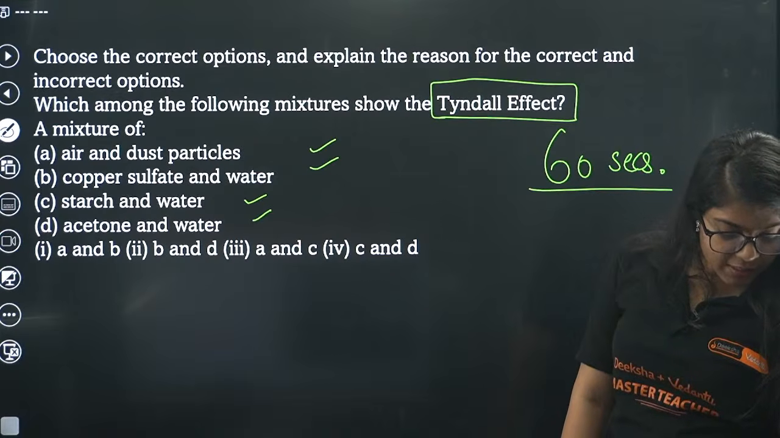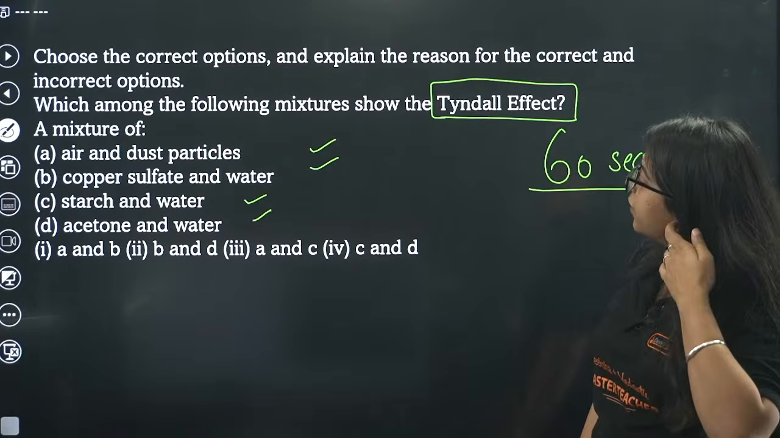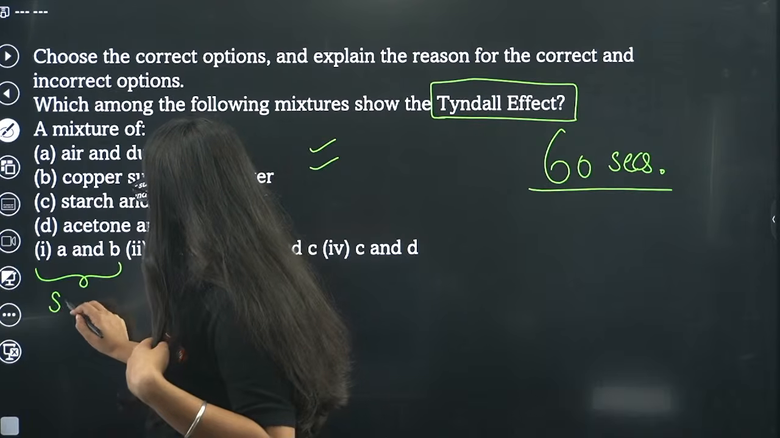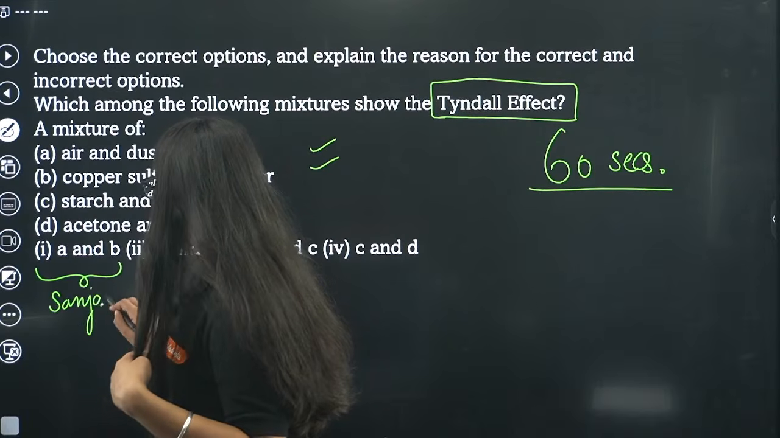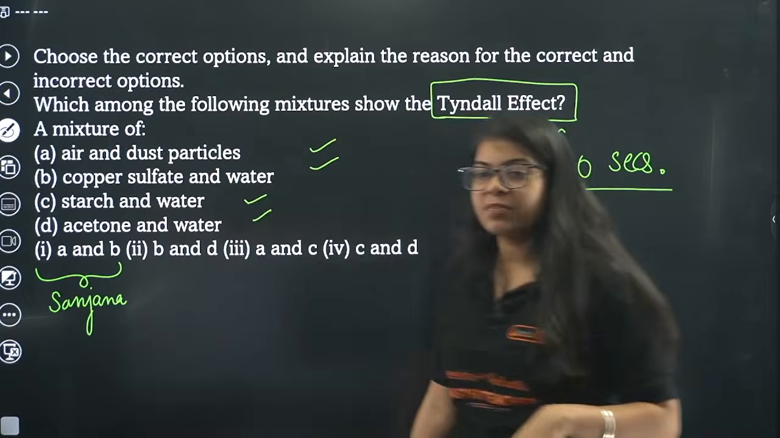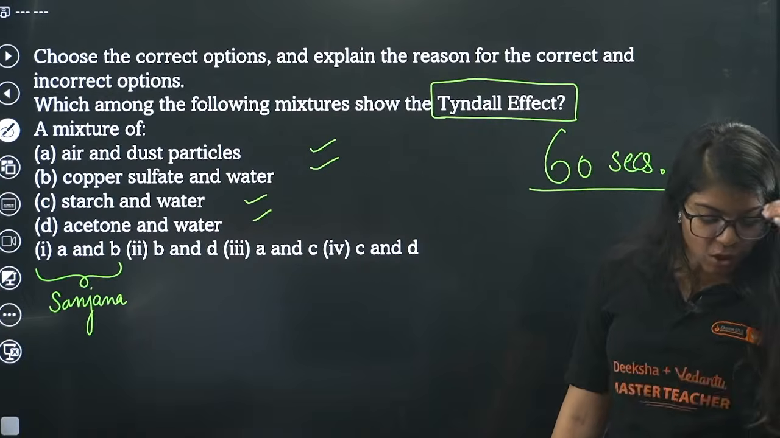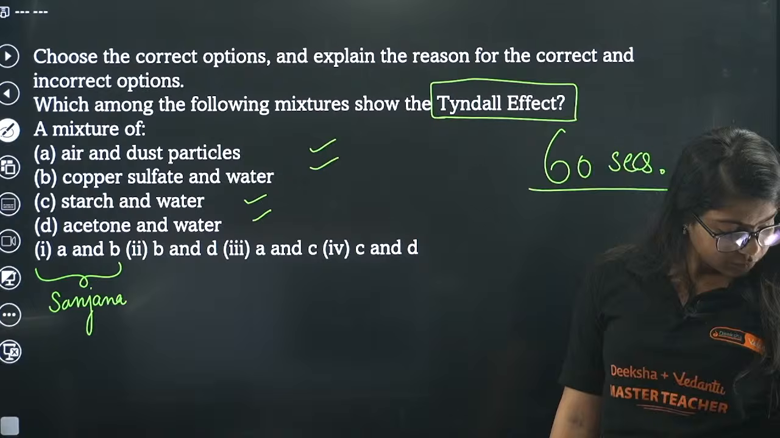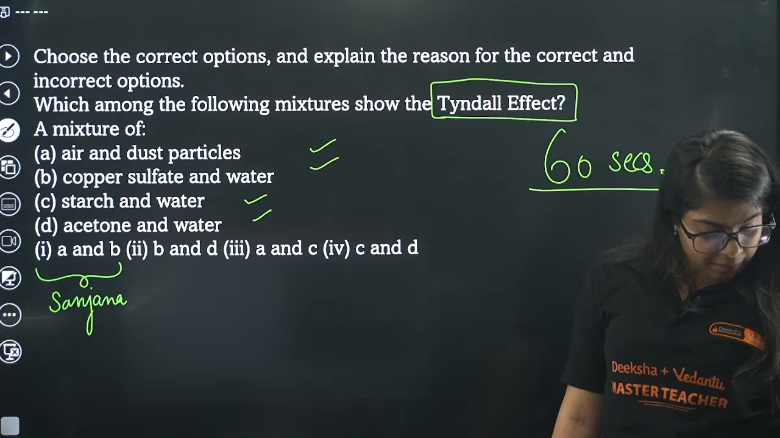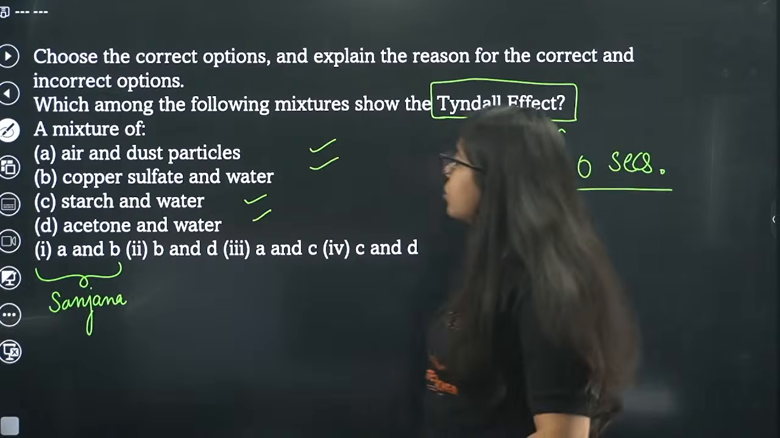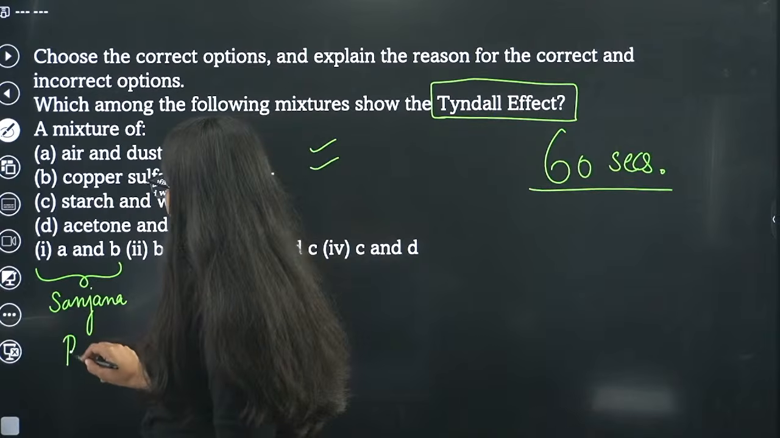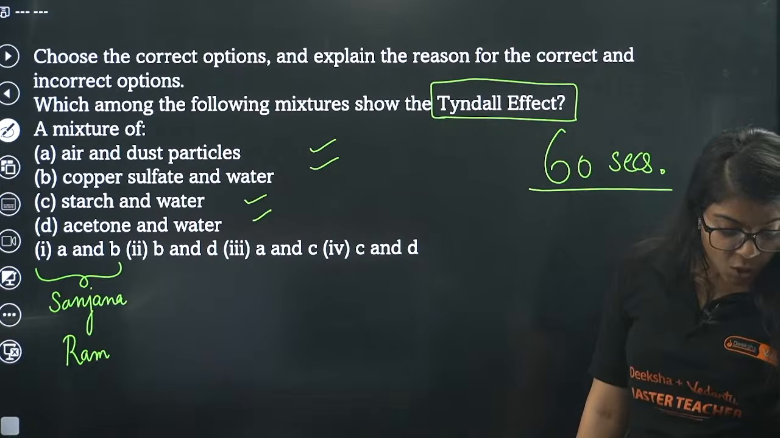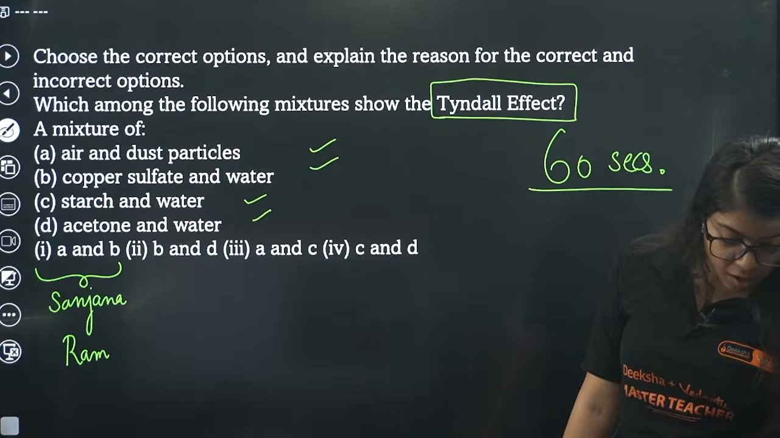Okay. Yes, we have answer as A and B. Sanjana is saying A and B. What else? Everybody else, if you have another answer, let me know, if you want to challenge Sanjana. Okay, Ram is also saying A and B. Someone else who wants to challenge Ram and Sanjana?